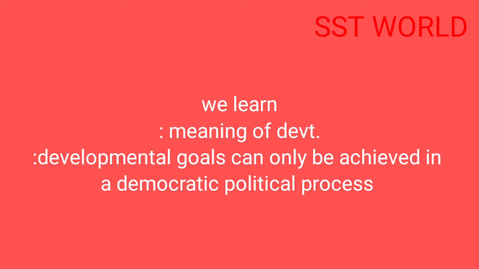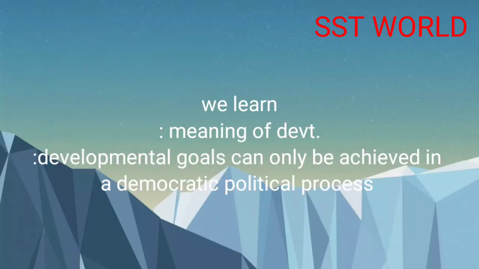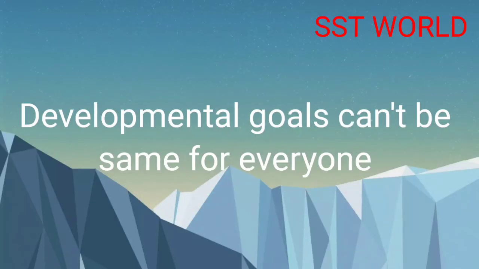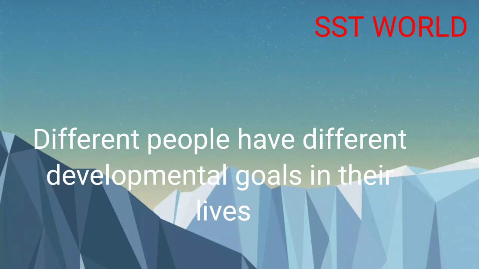So what do we learn? We learn that development involves thinking about different goals and how we can achieve them. Now, developmental goals cannot be the same for everybody, because different people have different development goals in their life. What may be development for one may not be development for others.